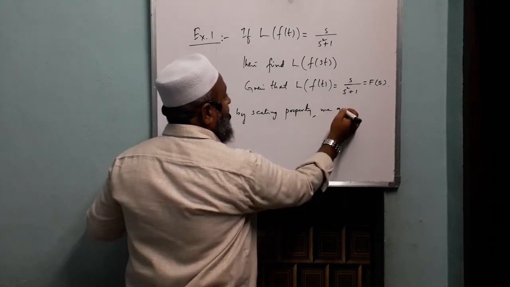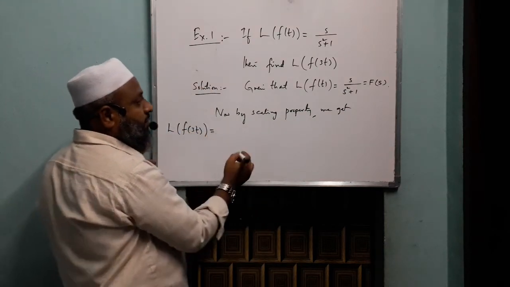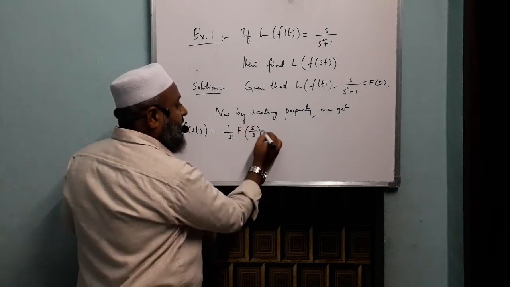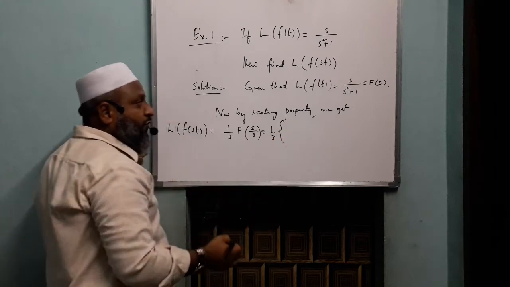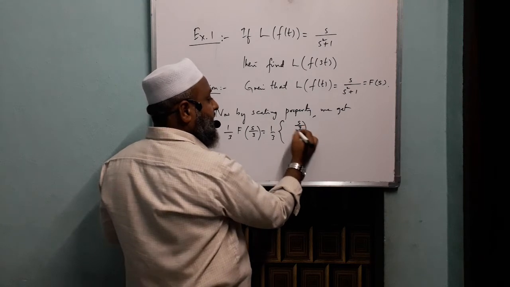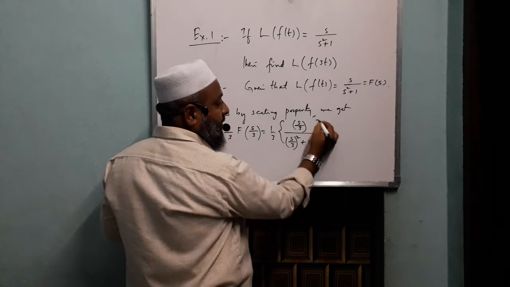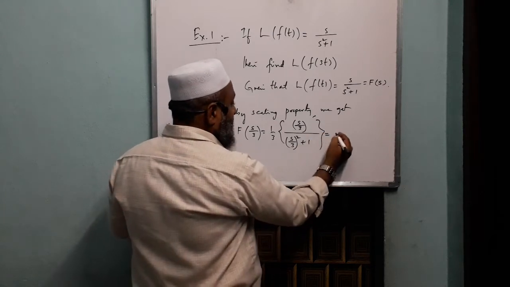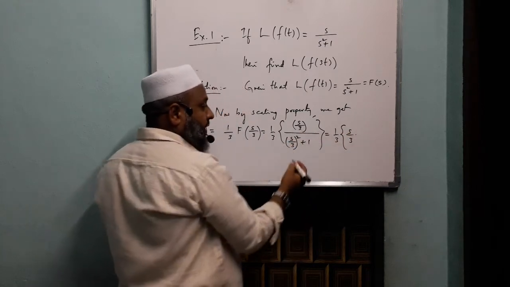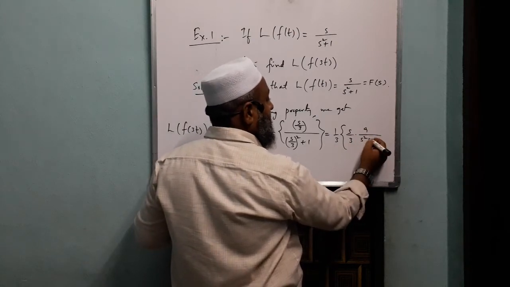we get L of f of 3t, that is nothing but 1 by 3 F of s by 3. If we call this F of s, then F of s by 3 is s written as s by 3. So s by 3 whole square plus 1. Now that is going to be 1 by 3, that s by 3 I am writing here, and s square by 9 plus 1, so s square plus 9 over 9. So it will be 3s by s square plus 9.